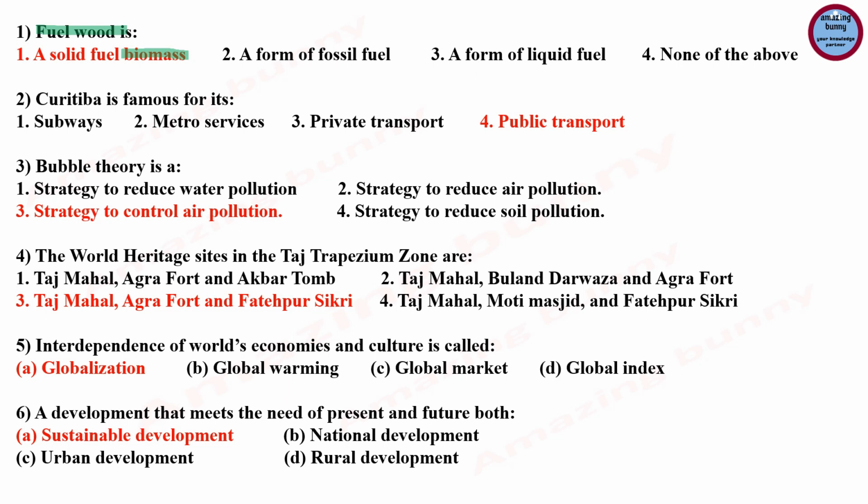Next question, Curitiba is famous for its, and the options are subways, metro services, private transport and public transport. Curitiba is considered a pioneer in sustainable urban planning, and the vision for its approach goes back to the early 1970s. It means that well before most of the world even considered sustainability. So the correct answer is public transport.